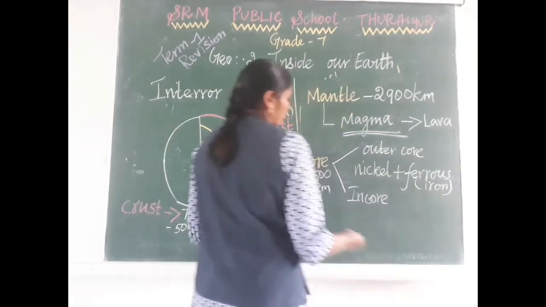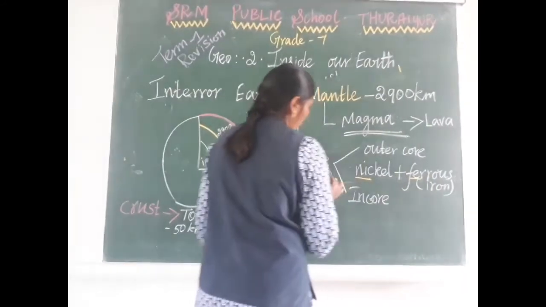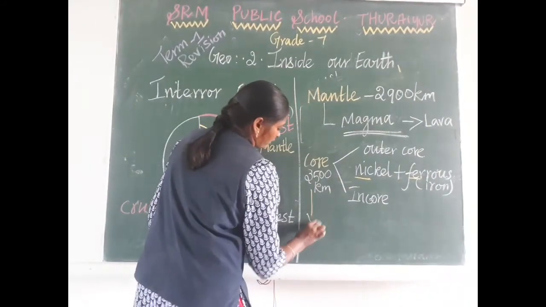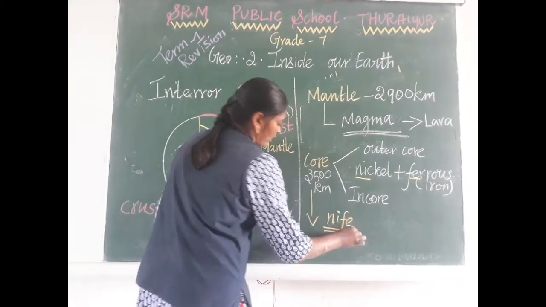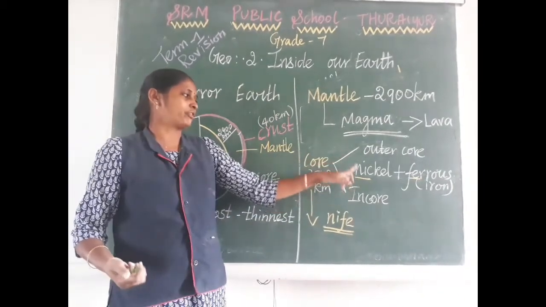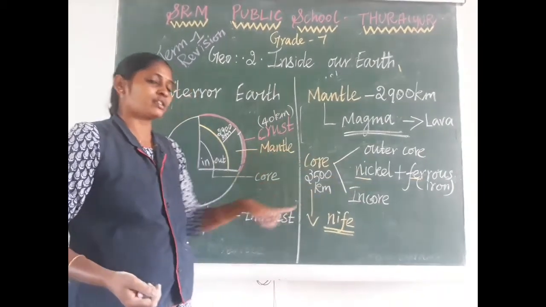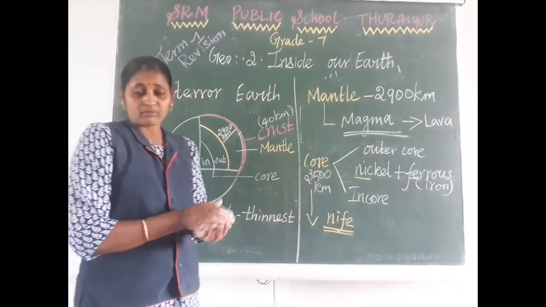It's iron. So because of the combination of nickel and ferrous, Ni and Fe, the core is also called NiFe. Which layer is also called NiFe? The core. Why? Because of the presence of nickel and ferrous.